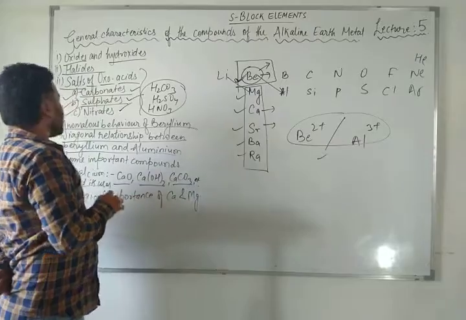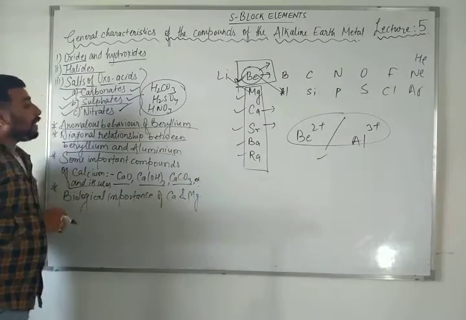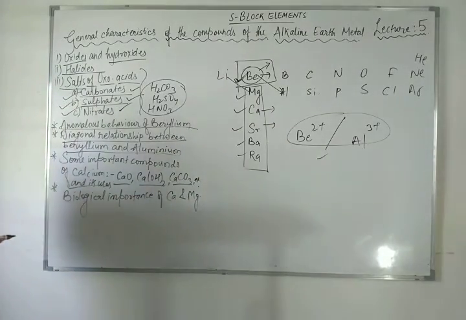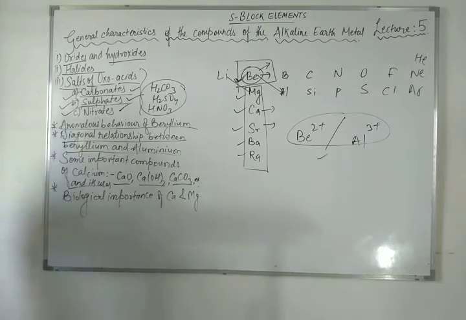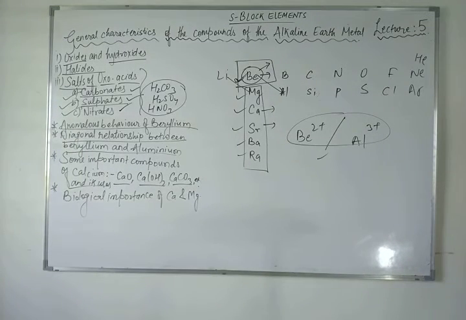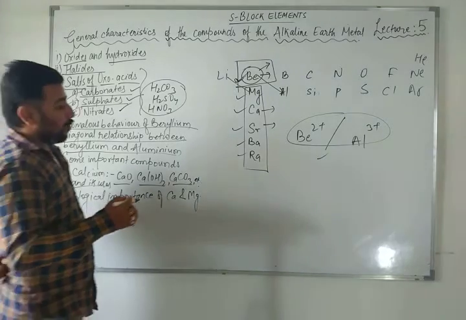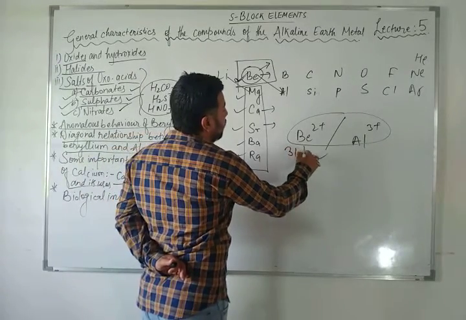That's why they show this relationship, because of the ratio of their atomic or ionic sizes. You can see beryllium resembles aluminium in this way. If we talk about the ionic size of beryllium 2 plus, that is 31 picometer. How much? 31 picometer.